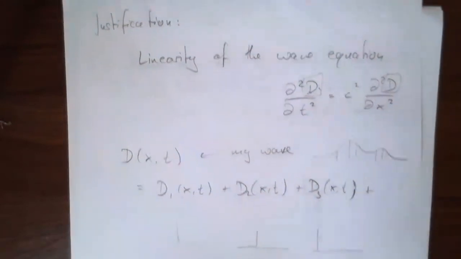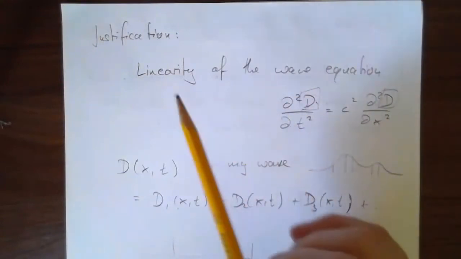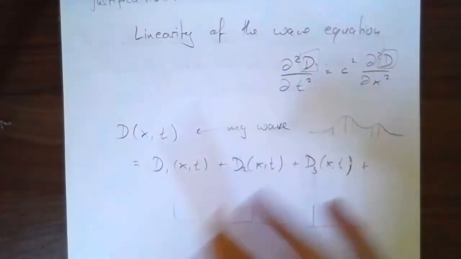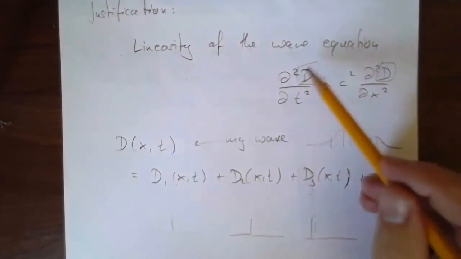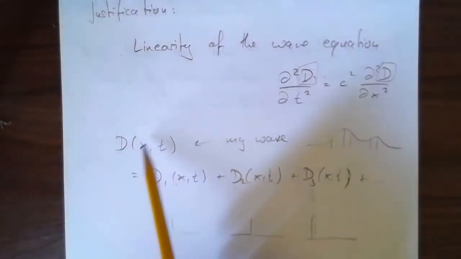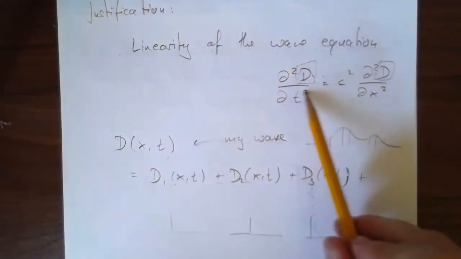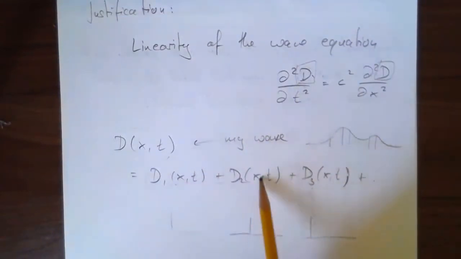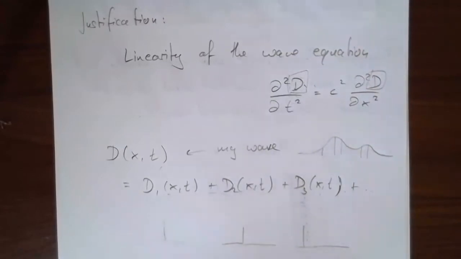And I don't expect you to master this idea based on the 2 minutes of just explaining it here, but hopefully it gives you the kind of mathematical idea behind this, right? That because there's no squares in here, I can write my solution as a sum, and then the sum itself justifies the wave equation, so I can ask what happens to the individual parts making up the sum. Alright, so that is the justification for it, in a very hand-wavy, abbreviated manner.